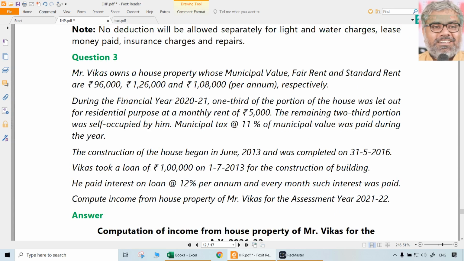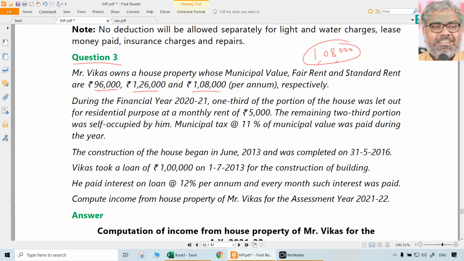Now, question number 3. Mr. Vikas owns a property whose municipal value, fair rent and standard rent are like this: 96,000, 126,000 and 108,000 per annum respectively. So municipal value, fair rent, whichever is higher, 126,000. 126,000 higher compared with standard rent 1,08,000. So first thing first, from observation, 1,08,000 is going to be the expected rent of this property.